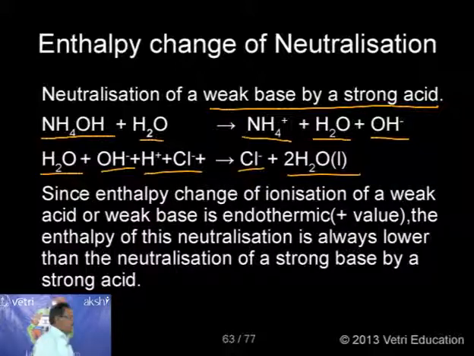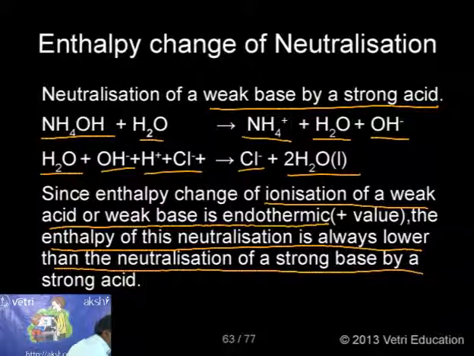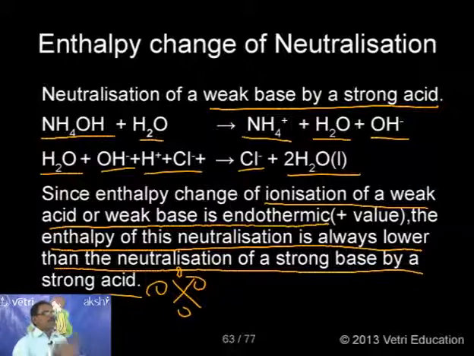Since the enthalpy change of ionization of the corresponding weak acid or weak base is endothermic, that is, a plus value, the enthalpy of neutralization is always lower than the neutralization of a strong base by a strong acid. Very interesting information you must keep in mind. I have already pointed out that the neutralization of strong acid and strong base is always constant because it is the reaction between H+ and OH-.